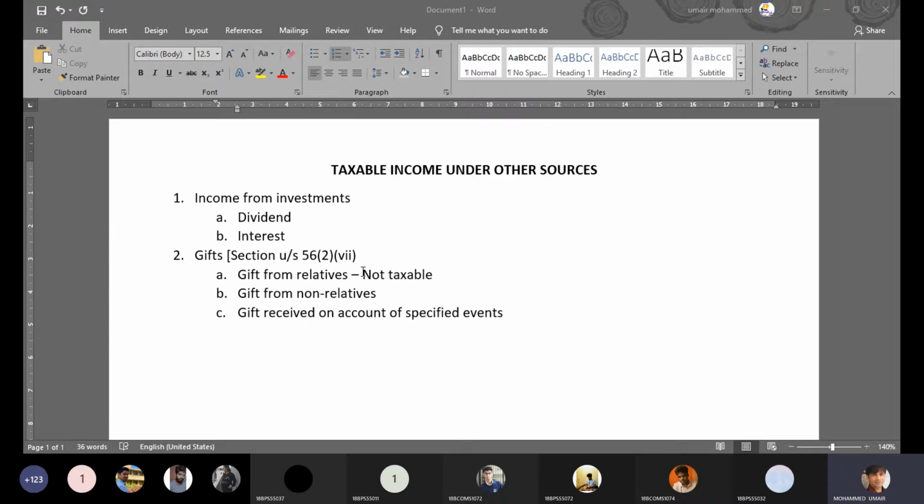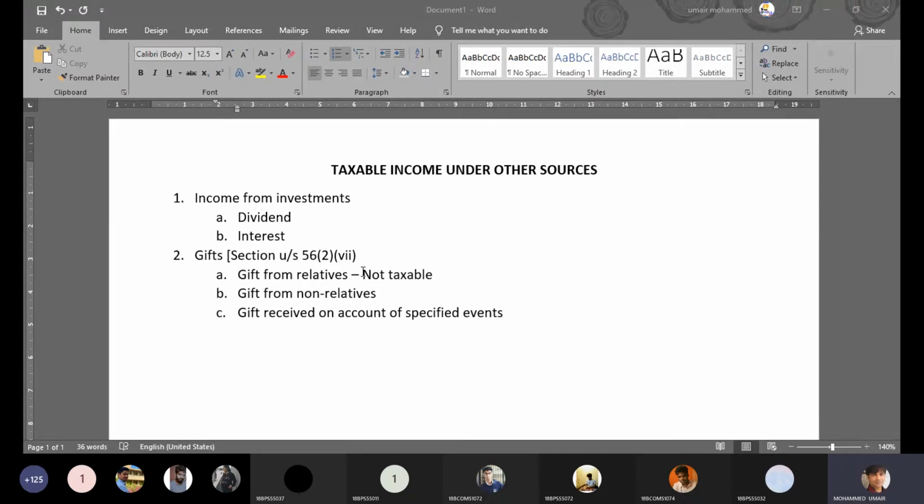When we say either of the parents of the assessee, what does it mean? Your parents comprise your mother and your father. So it means your mother's brothers and sisters, and your father's brothers and sisters. Here it does not include brothers and sisters of your wife's parents.